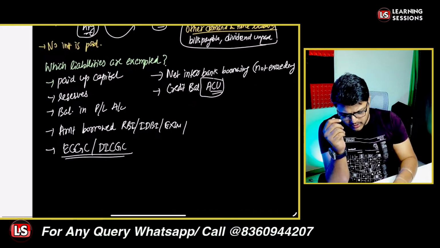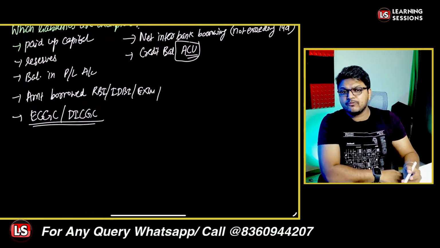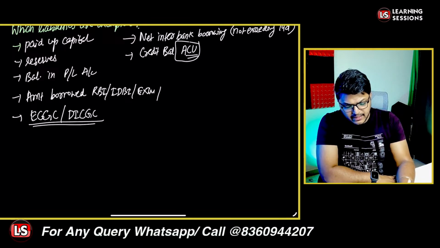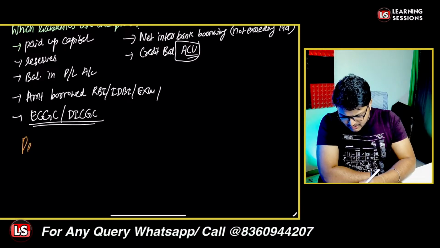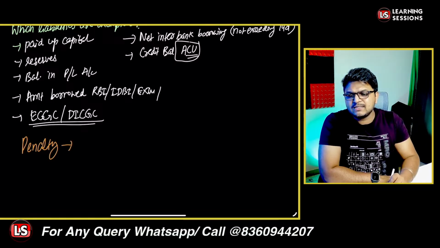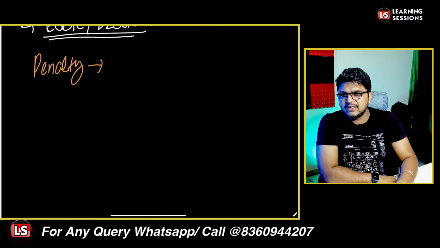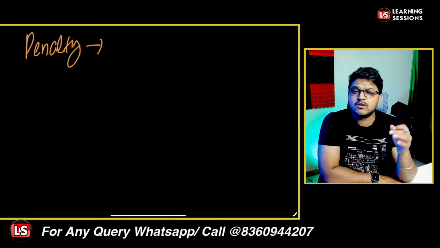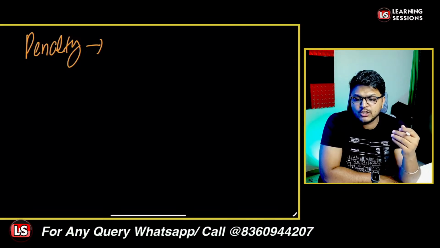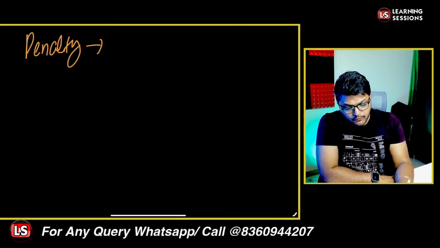And as I told you, if some bank says we won't be maintaining the CRR, then in that particular scenario a penalty is imposed. It may also be the case that there is a shortfall.